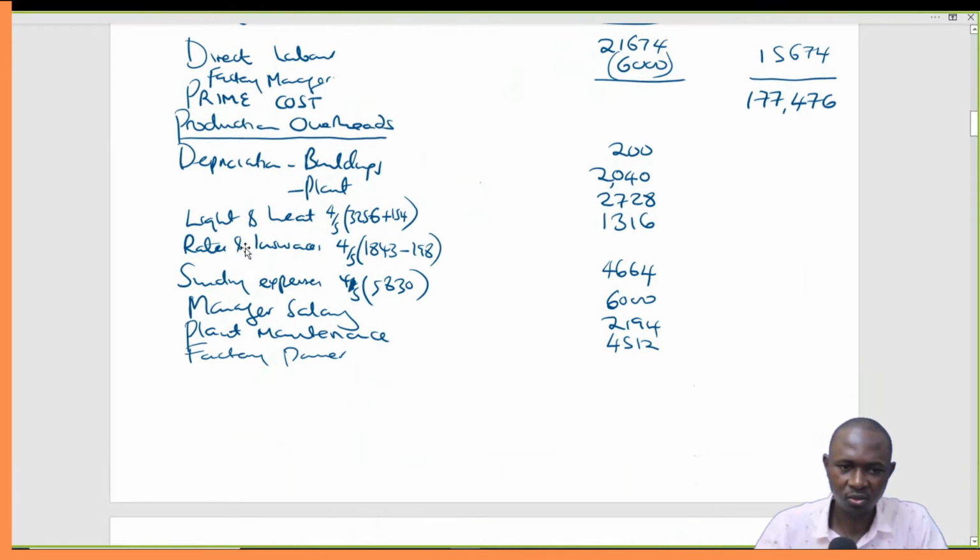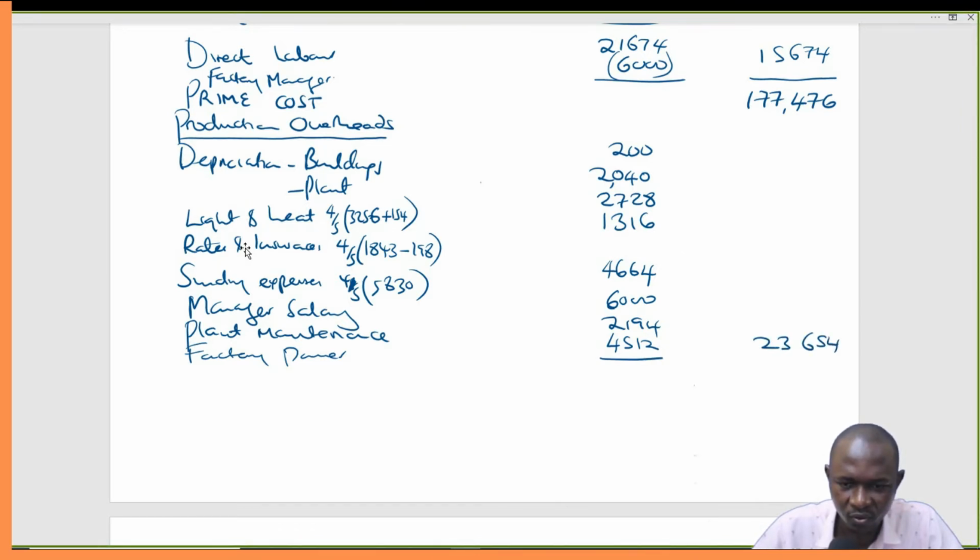So let's just get the total here. This is 200 plus 2040 plus 2728 plus 1316 plus 4664 plus 6,000 plus 2194 plus 4512. That gives us 23,654. So get the total here and then bring it here. 23,654. Then get the total plus 177,476. That gives us 201,130.